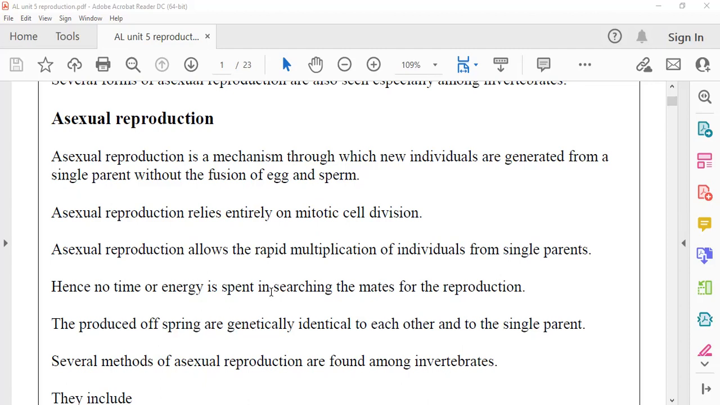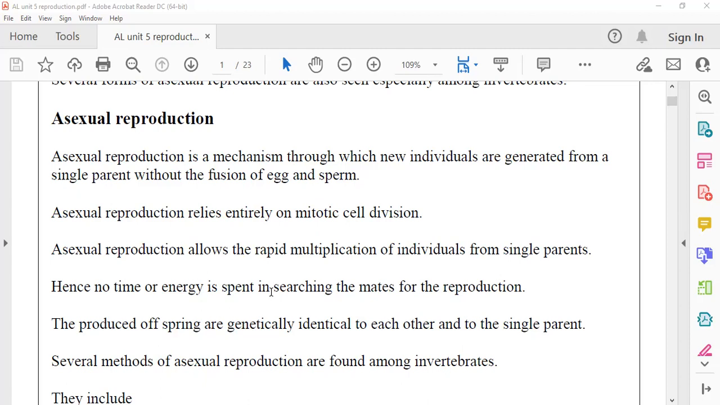Another thing, next point you see: the produced offspring are genetically identical to each other and to the single parent. It's almost like describing mitosis, right? In mitosis also we say daughter cells are genetically identical to each other and to the mother cell. The same idea. Why is it? Because it is done with the contribution of mitotic cell division.